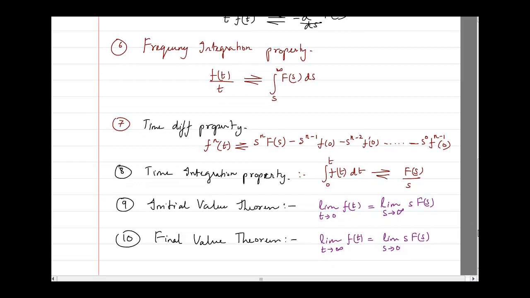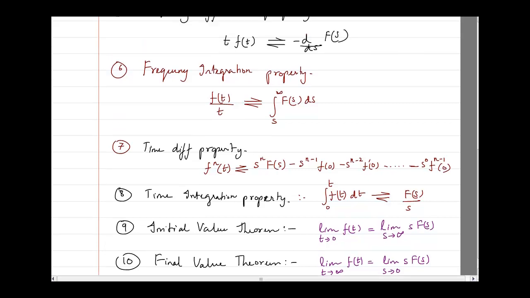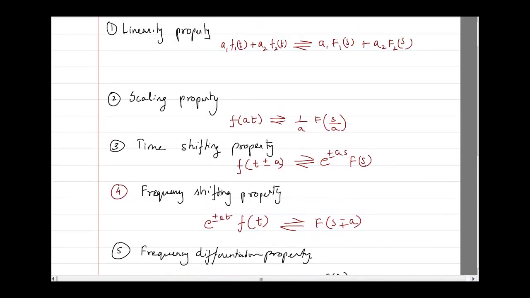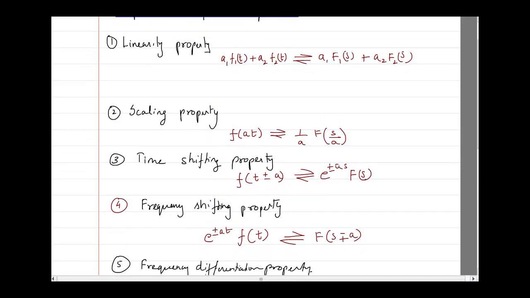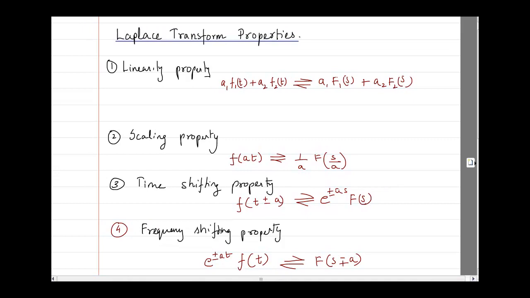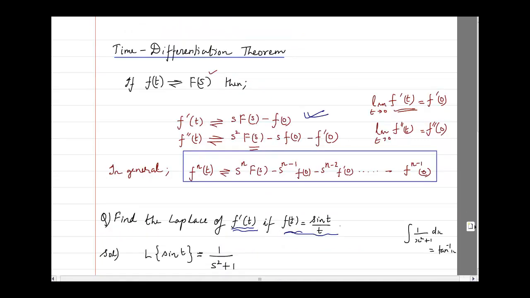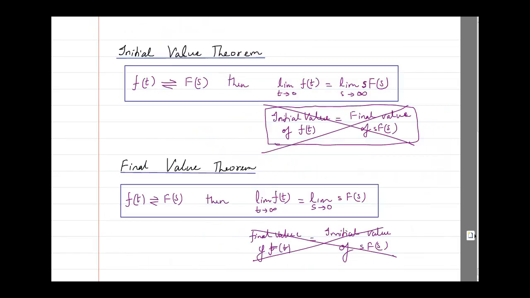Okay, so the initial value theorem and final value theorem, these are the two last ones. So we are having in total how many? We are having in total 10 properties, and using these 10 properties we should be able to solve the problems. Okay, so let us do some one or two problems based on the initial value theorem and the final value theorem. Actually they come very simple.